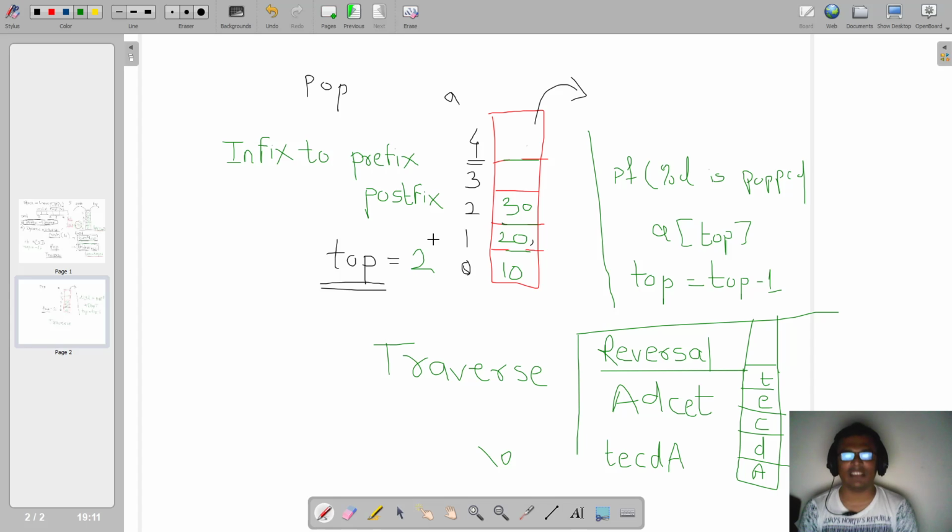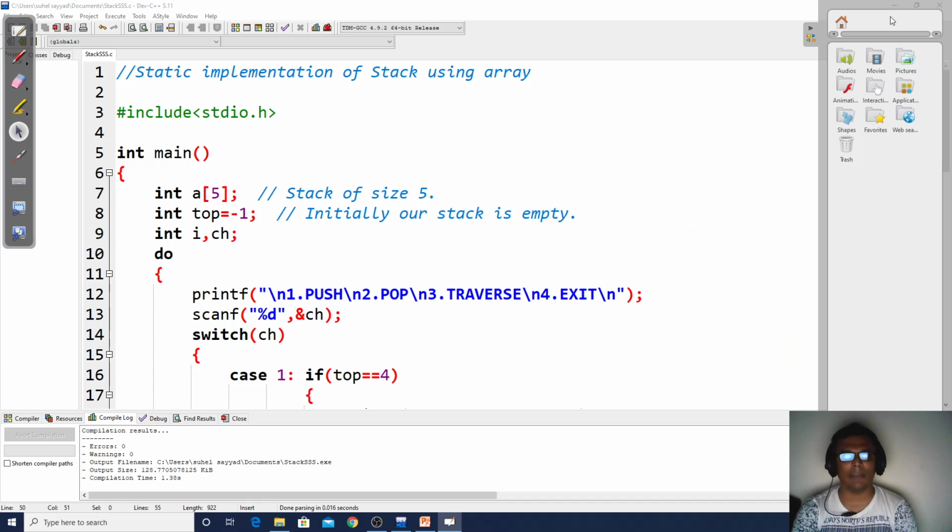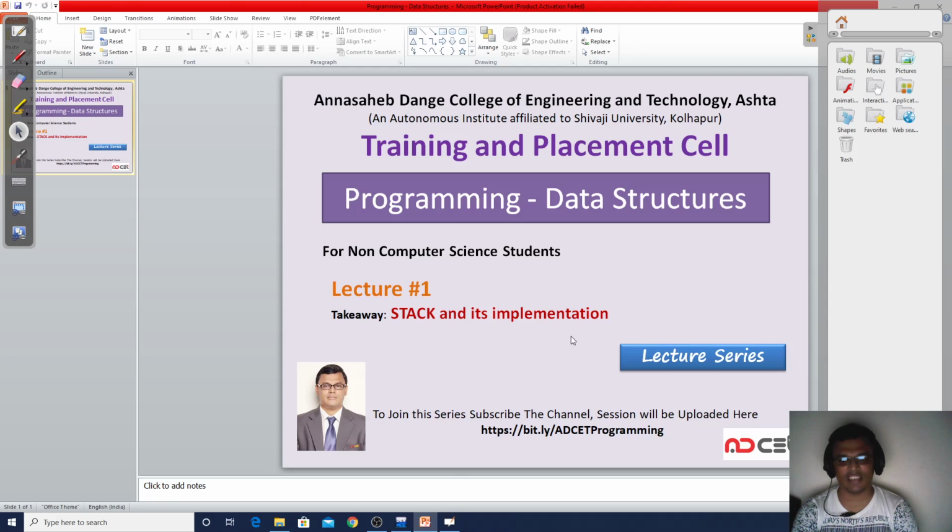So now once you have this background of stack and its applications, you will be able to solve these two problems also. So with this note, I would like to wrap up this particular video, and surely I'll get back to you with more such videos in our lecture series.